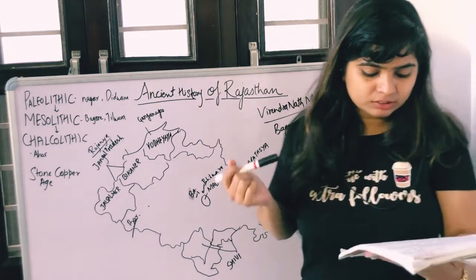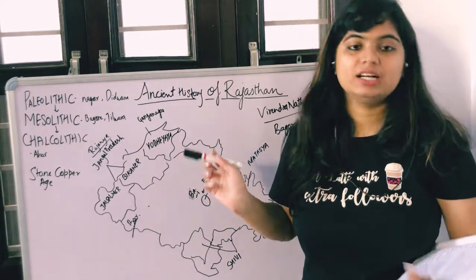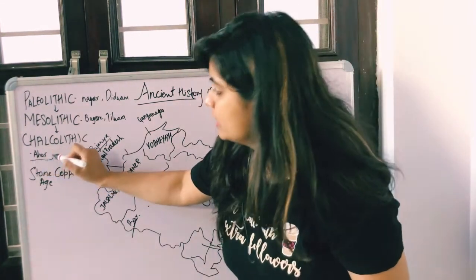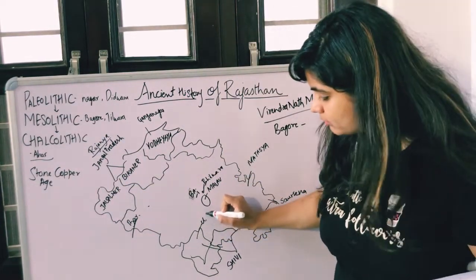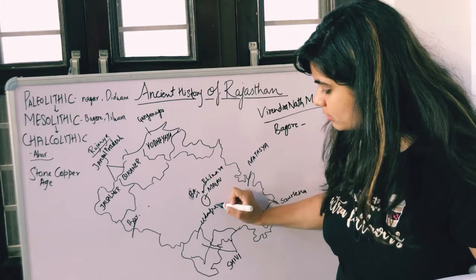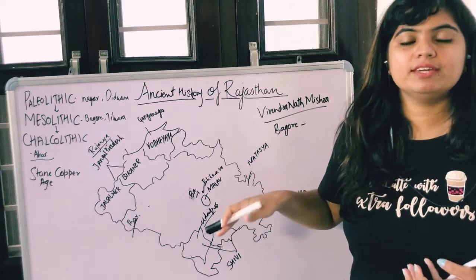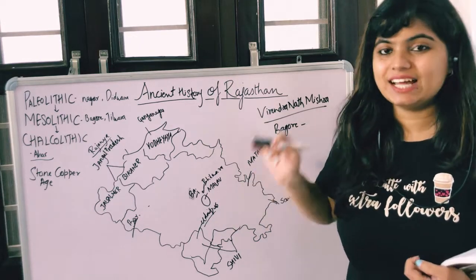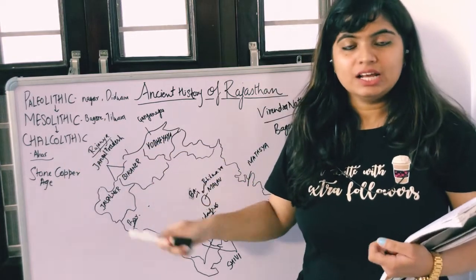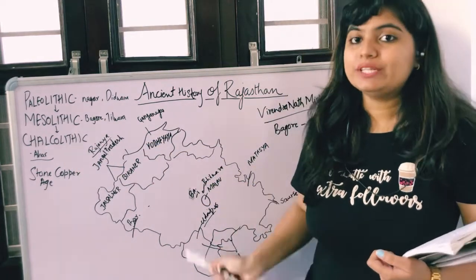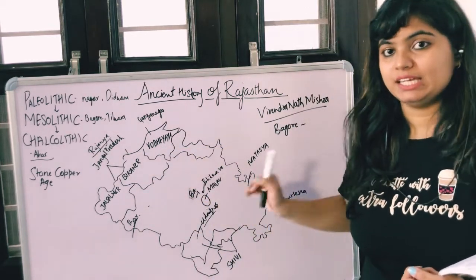Okay. There we have another thing under it. This place where we have Ahar. Ahar is somewhere in Udaipur. This is Udaipur, and here somewhere we find a place Ahar. This is the name of the site which comes under Chalcolithic age, right? Ahar is the site which comes under Chalcolithic age, and Ahar is in Udaipur.